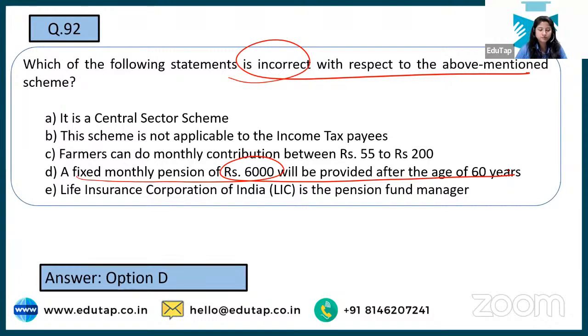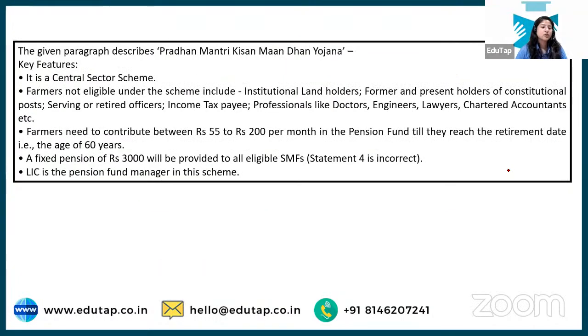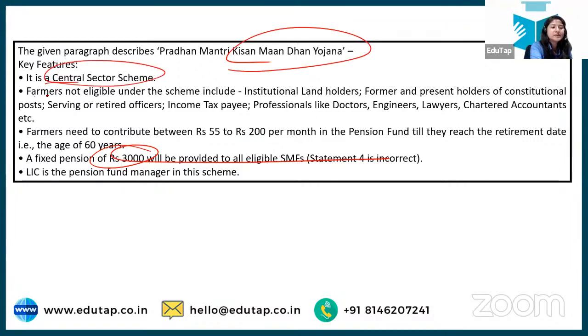Okay, so that is the wrong answer to this, because a fixed pension of rupees 3,000 will be provided. That is why it is the wrong answer. Apart from that, about Kisan Mandhan Yojana, it is a central sector scheme. Farmers are not eligible if they are institutional landholders. Why are they excluded? Because they have money, they do not require this amount, right?